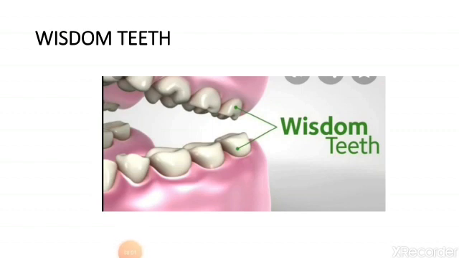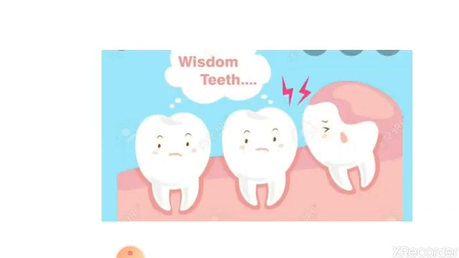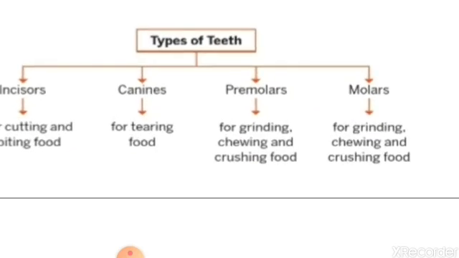Now what are wisdom teeth? Wisdom teeth are a type of molar teeth. They are present at the back of the mouth. They usually grow in the late teens or early 20s. Sometimes they even remain inside the gums and do not come out as there is no space in the mouth for this tooth to grow. You must have heard this, Akkal ke daat, but actually wisdom teeth have nothing to do with how clever you are. It's just a saying.